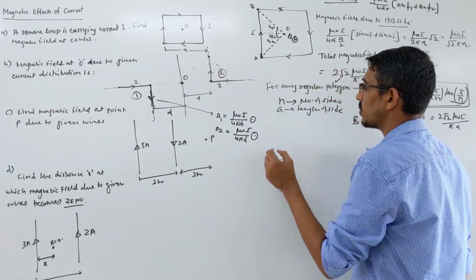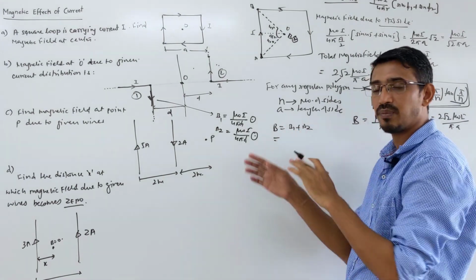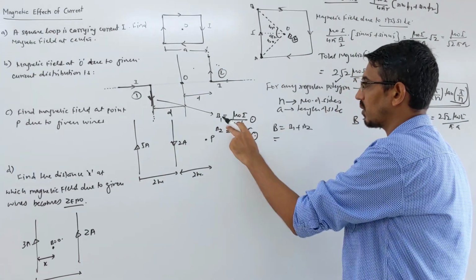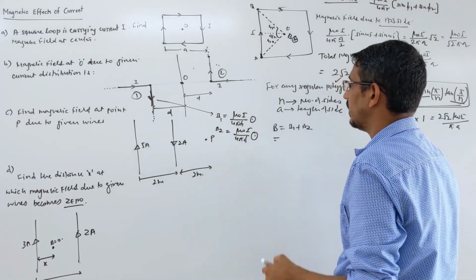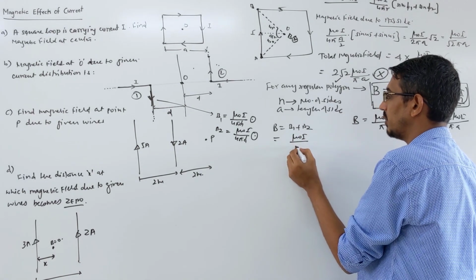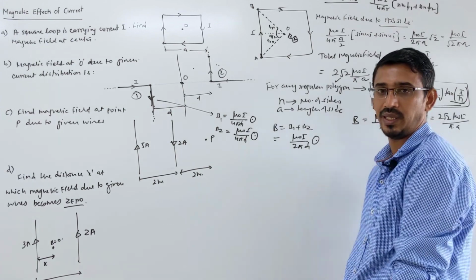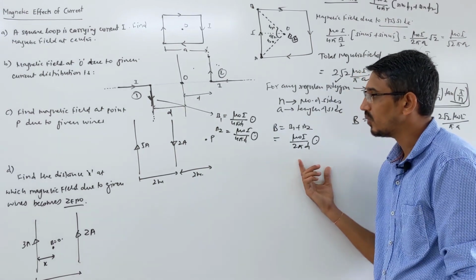So they are in the same direction, so you can add, so the net field will obviously be B1 plus B2. Suppose they are opposite, you can subtract them, it's a vector quantity, you simply have to use the vector rule. When you add them you're getting mu naught I upon 2 pi d, and the net field is outward. So this is your answer.